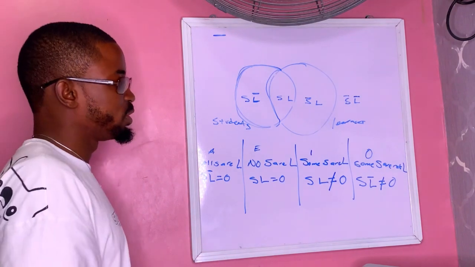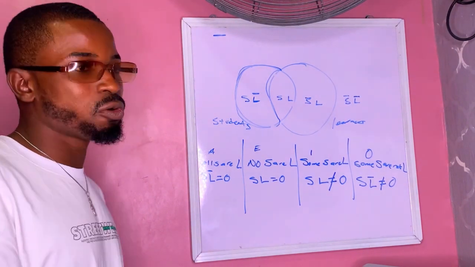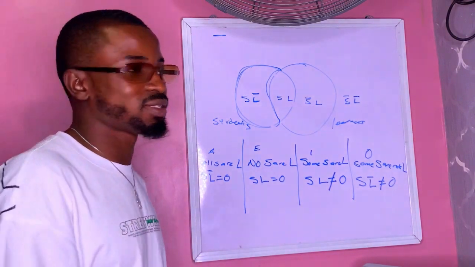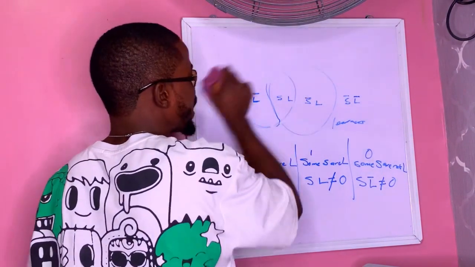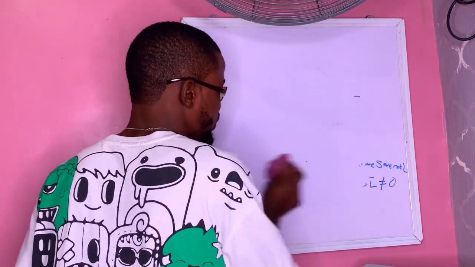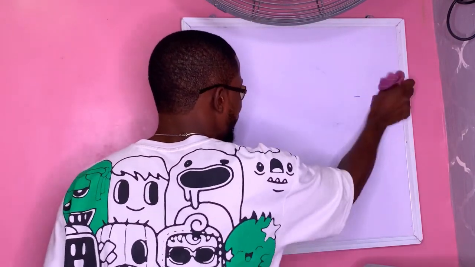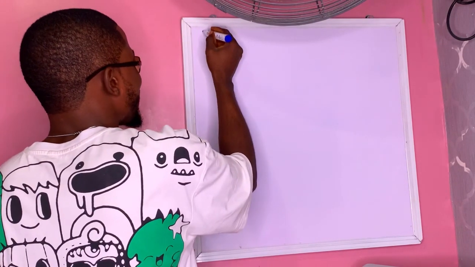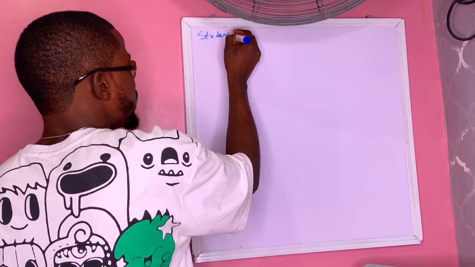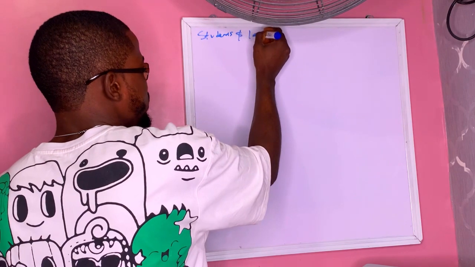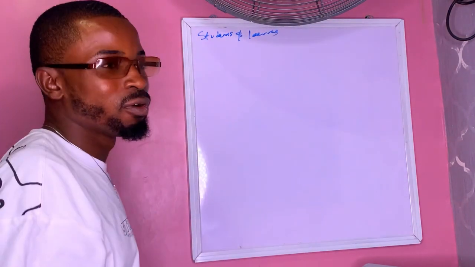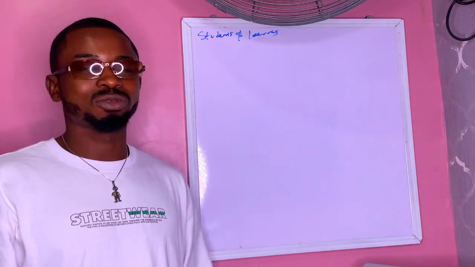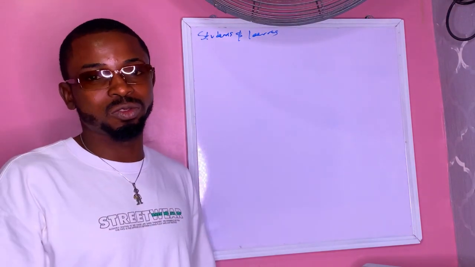So having the knowledge of this symbolization, let's now go to how to diagram the relationship between two different classes. So how to diagram A proposition, E proposition, I proposition, and O proposition. Let's say we are talking about the class of students and learners. How many relationships can they have? Four. All students are learners, no student is a learner, some students are learners, and some students are not learners.